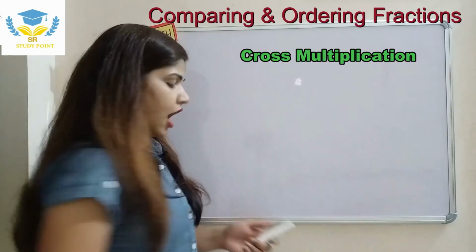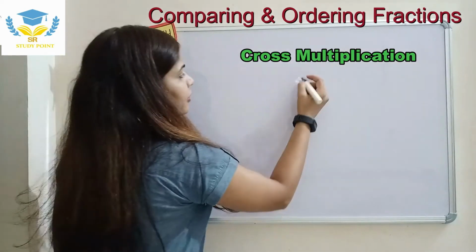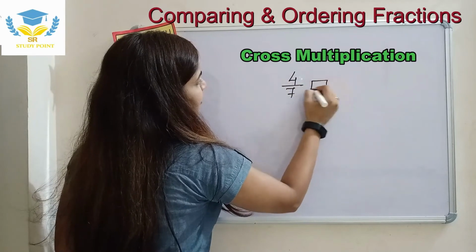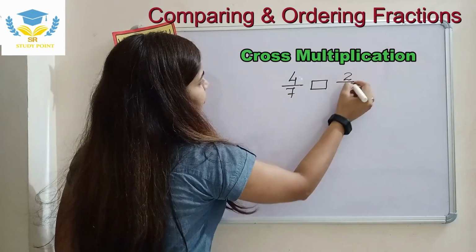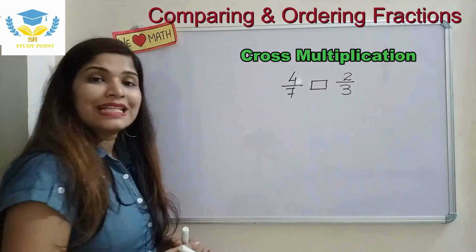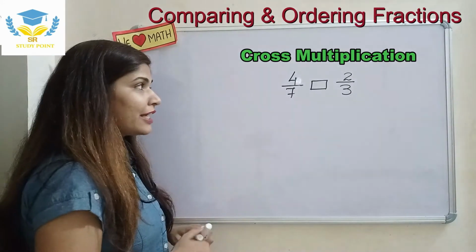Let us see how to do that. Suppose I have 4 upon 7 and I need to compare this 4 upon 7 with 2 upon 3. So how am I going to compare this? By using the cross multiplication method.